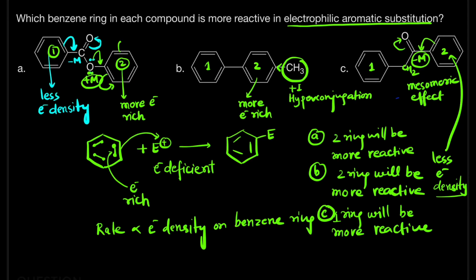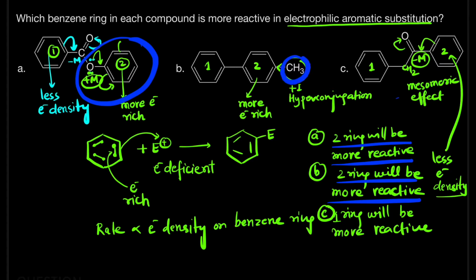So in the first, the second ring will be more reactive because in the second ring an electron donor group is present. In the second also, the second ring will be more reactive because methyl is there, a plus I group with hyperconjugation. In the third also, the first ring will be more reactive because in the first ring there is no electron withdrawing group. In the second, it is a carbonyl compound that is acting as a minus M group and decreasing the electron density in the second ring. So the first will be more reactive.